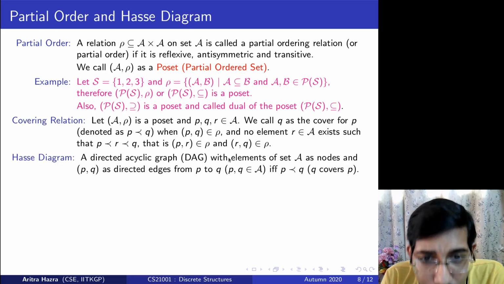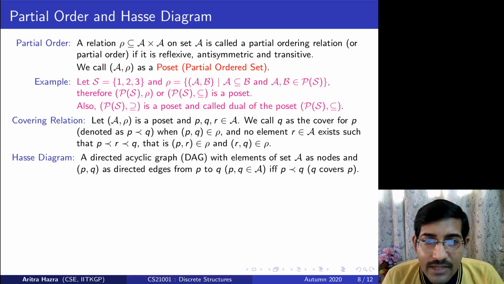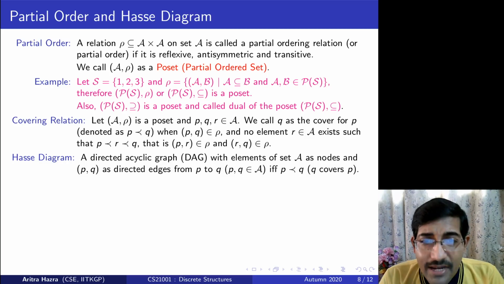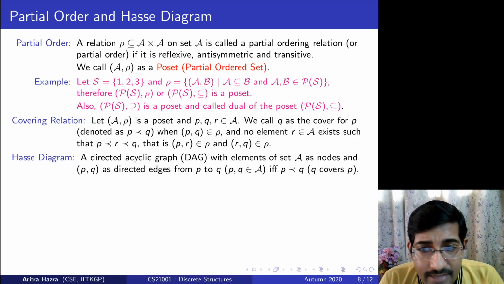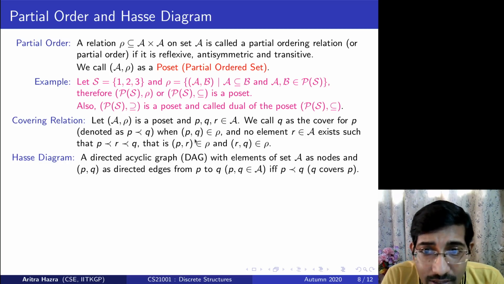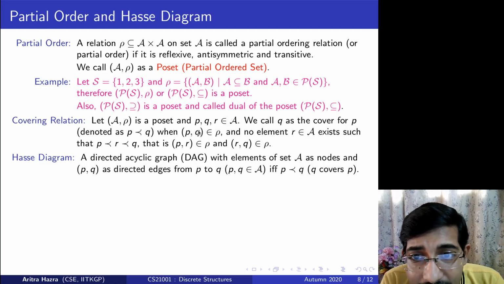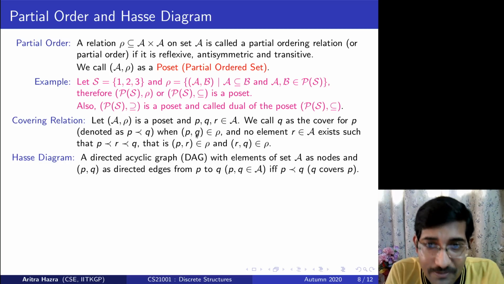And due to this, we could build up a certain kind of ordering or relationship diagram, which we call a Hasse diagram. So a Hasse diagram is just a directed acyclic graph. Directed because for any elements in the relation pair, I can put a direct edge between those two elements.